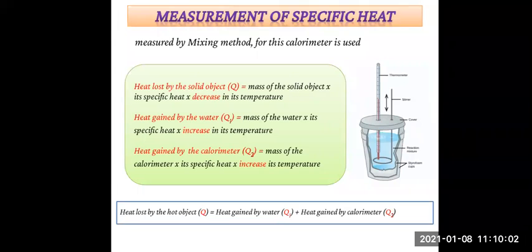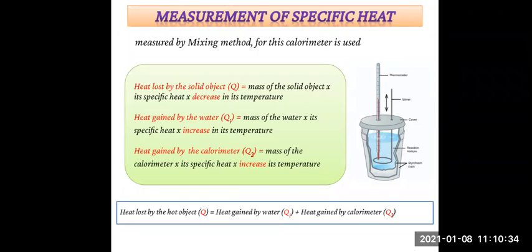So here, heat lost by the solid object, Q, is equal to mass of the solid object multiplied by its specific heat multiplied by decrease in its temperature, right?